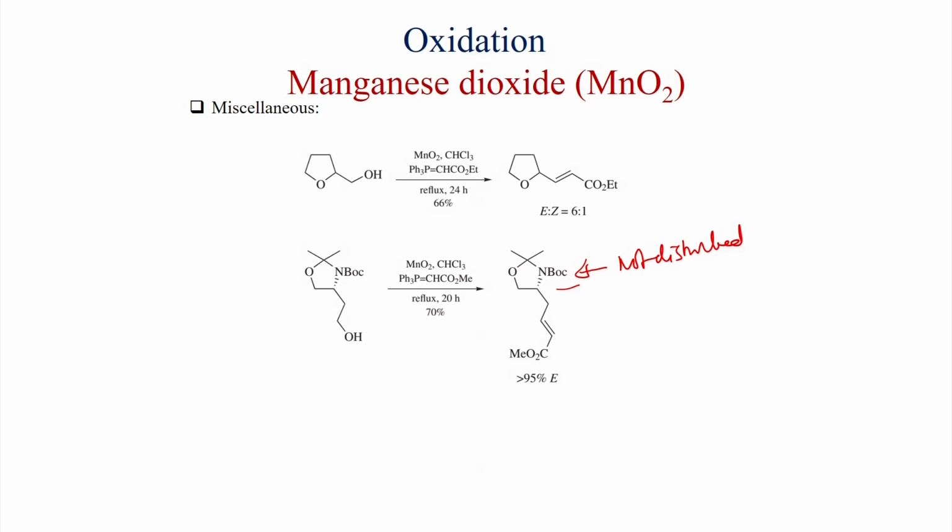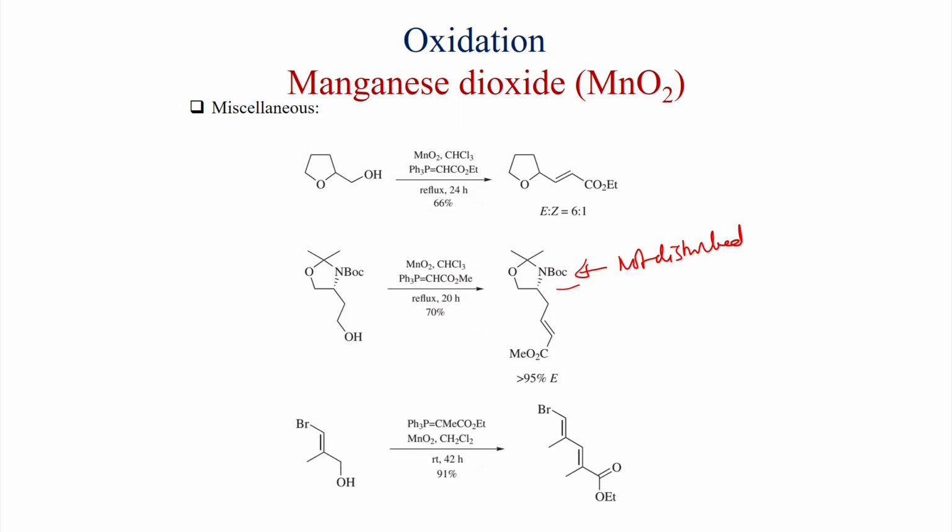alpha beta unsaturated ester, and particularly when the aldehydes are unstable, then in situ you can oxidize with MnO2 and then treat with the Horner-Wittig ylide to get the alpha beta unsaturated ester. And this condition is also very mild, like the N-Boc group will not be disturbed.